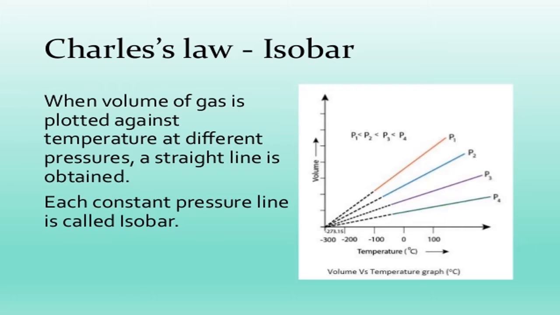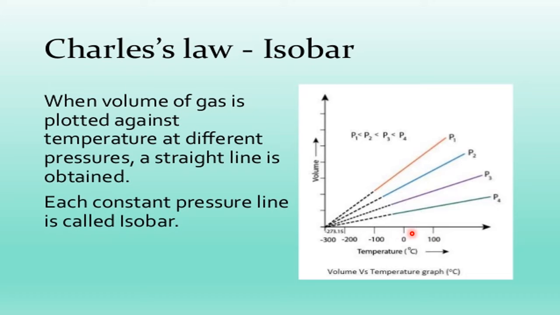So these graphs are called isobars. To understand Charles's law, we have to plot a graph between volume and temperature. Take the volume on the y-axis and the temperature on the x-axis. This is the origin, 0, 100, 200, and so on, and this side minus 100, minus 200, and so on.